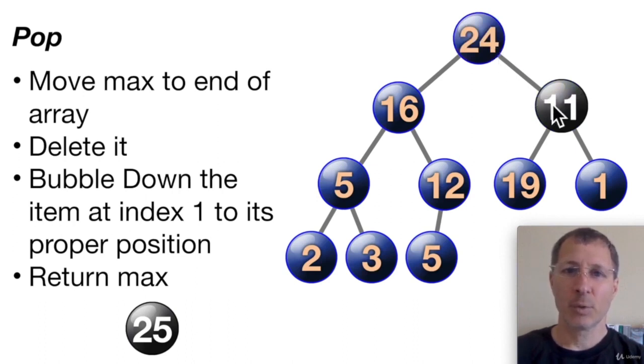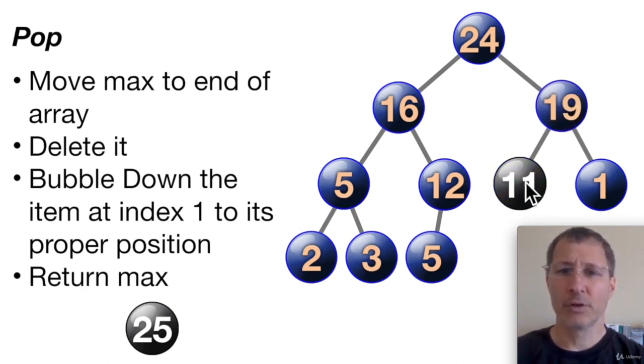So we compare 11 to 24. 11 is less than 24, so it needs to move down. Next, we're going to compare 11 to 19, and 11 is less than 19, so that's going to swap places. So we do some comparisons with the child nodes to move 11 down until there's either no further room to go down or it's not less than any of its children nodes. So that's the operation for pop, and now we can just return the 25 that we pulled off. That's it. So those are the 3 key operations, and that's basically how they work in a nutshell.